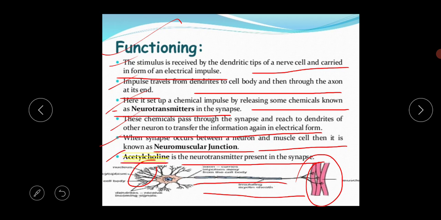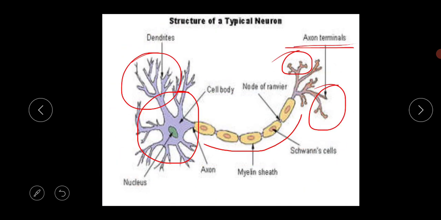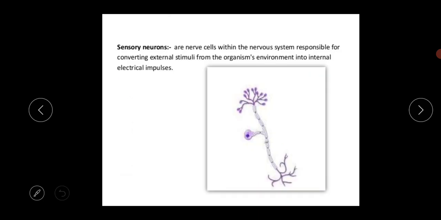So acetylcholine is the chemical which is secreted from this synapse portion. So this is the basic function of the neuron. This is the structure of the neuron, and this is very important for your 5 marks question. So please practice this neuron structure properly.